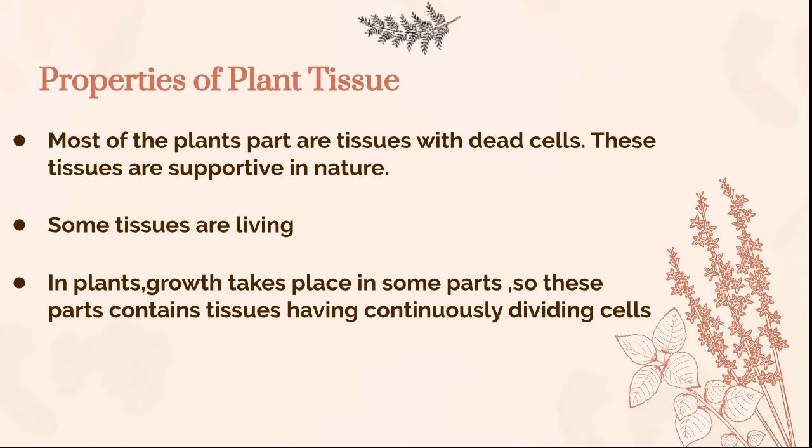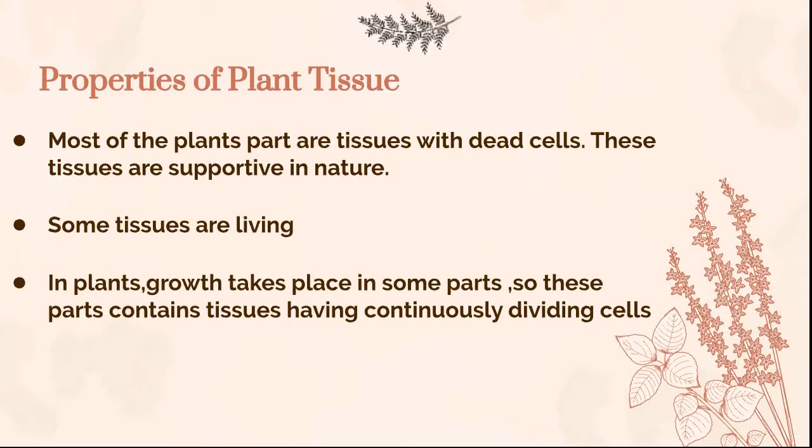Plants are fixed, they do not move, they are stationary, they need to stand upright, so they need more of the supportive tissues and they don't have a skeletal system. So their tissues are mostly supportive in nature, and these tissues are made up of dead cells. So most of the tissues in the plant are of dead cells.